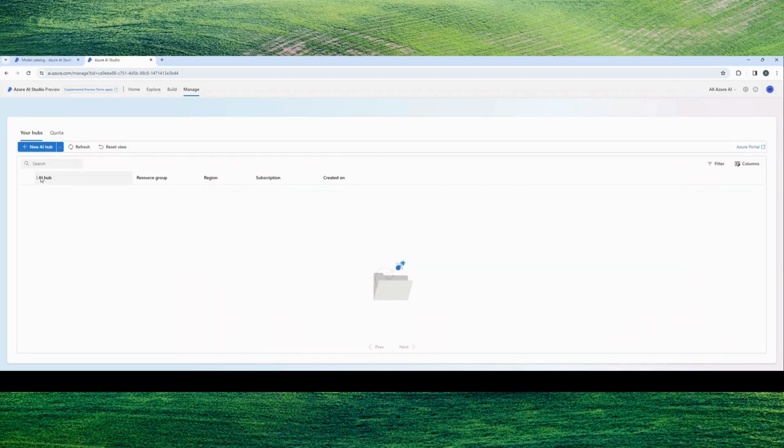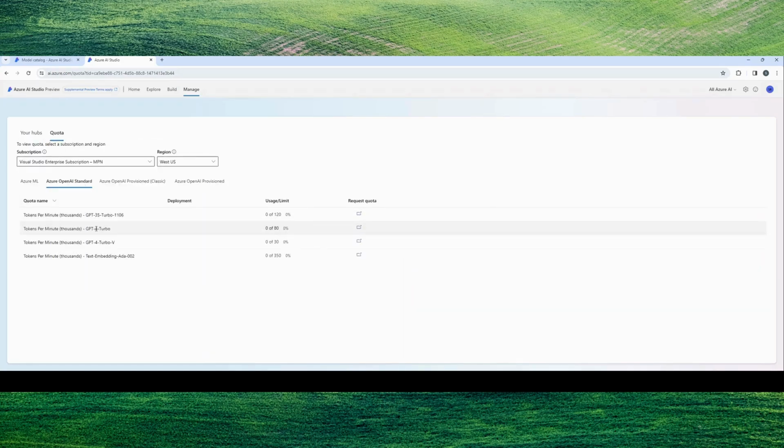So now when we think about manage, if we go to manage, we can look at our specific projects. And to interact with Azure AI Studio, you have to essentially have a project. As you can see here, I deleted one. Be careful with these projects because they can and will add up. Okay, so I'm just showing this portion here.